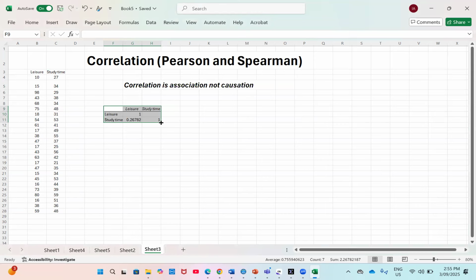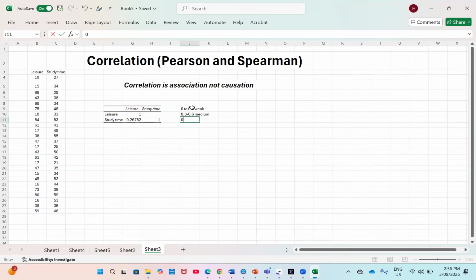Okay, so from here, based on the correlation coefficient, it seems that the relationship between the two is not that strong, which can be seen from here. This correlation coefficient is 0.26. Normally, when your correlation coefficient is 0.2 or 0.3, depending on the criteria that you use, we consider it to be weak. And from 0.3 to 0.6, it's considered to be medium.